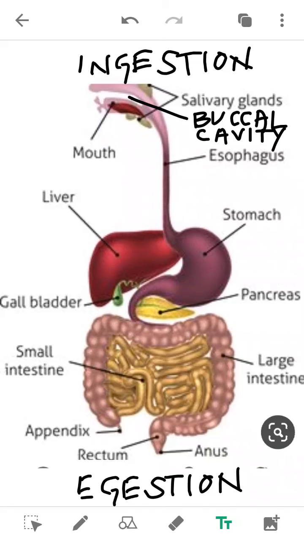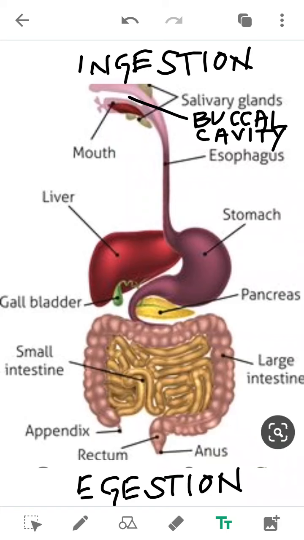All of you know that food is the source of energy for all of us. But food is a complex substance because it contains carbohydrate, protein, fat, vitamins, minerals, and other substances. So that's why the food needs to be converted into simple substances first.